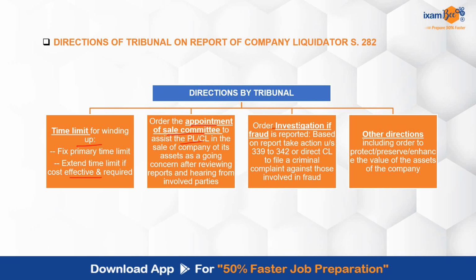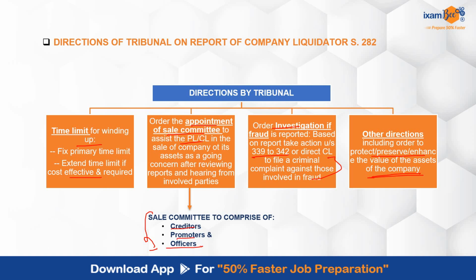Now, an order for investigation if fraud is reported. If any report with respect to fraud is there, then the tribunal can order an investigation, and based on the investigation report, it can take action, or it may direct the company liquidator to file a criminal complaint against those who were involved in the fraud. Other directions include an order to protect, preserve or enhance the value of the assets of the company. And this sale committee which we just saw will comprise the creditors, the promoters and the officers.